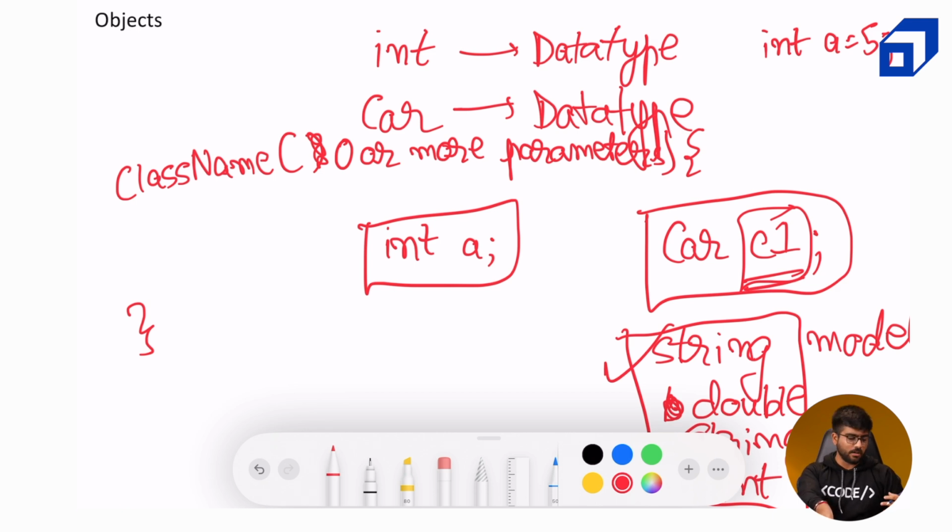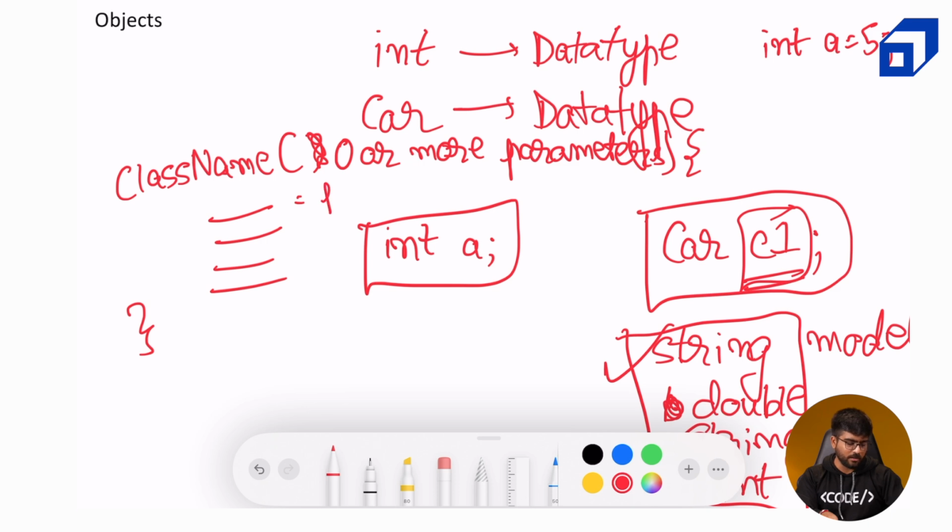So whenever an object is created, the constructor is called. This is a user-defined constructor. There is a default constructor as well, which the compiler uses if we don't define a constructor explicitly. Okay. So over here in the code, we have explicitly mentioned a constructor which should be used whenever we are declaring that particular object.